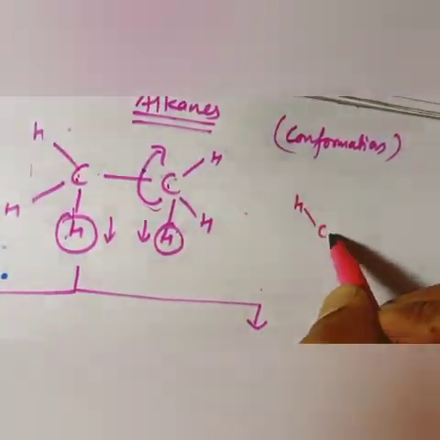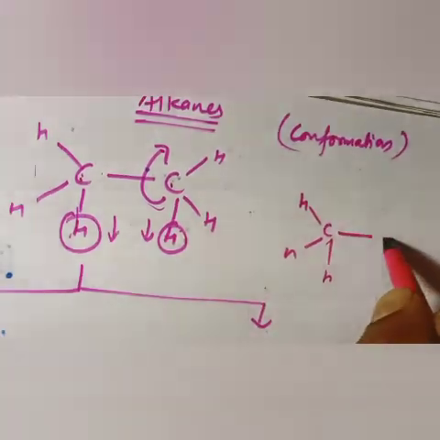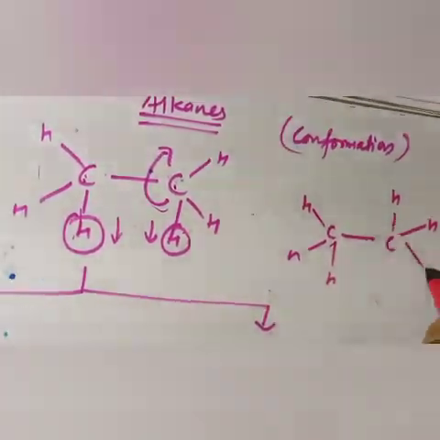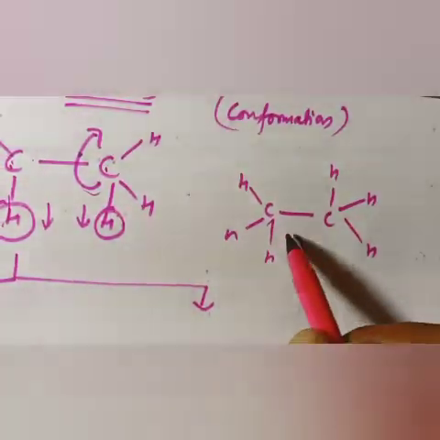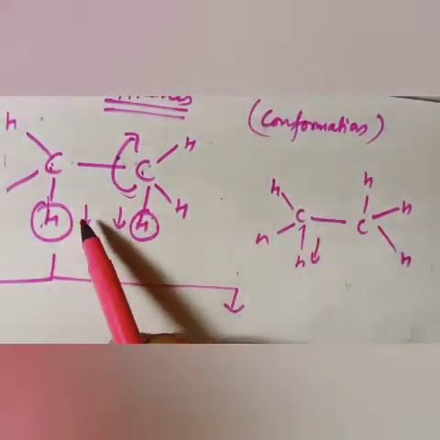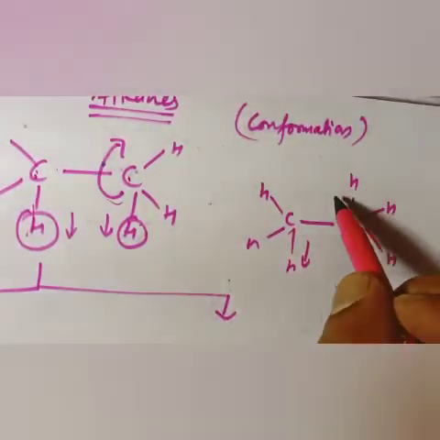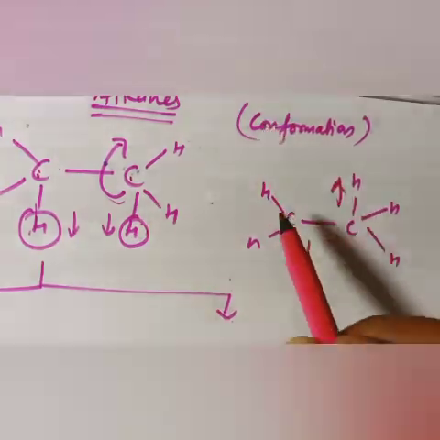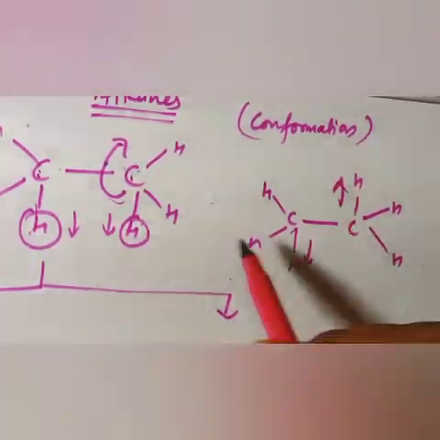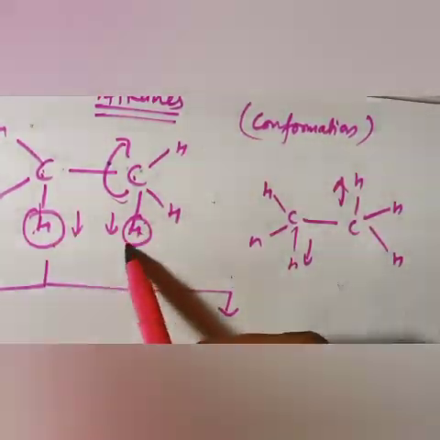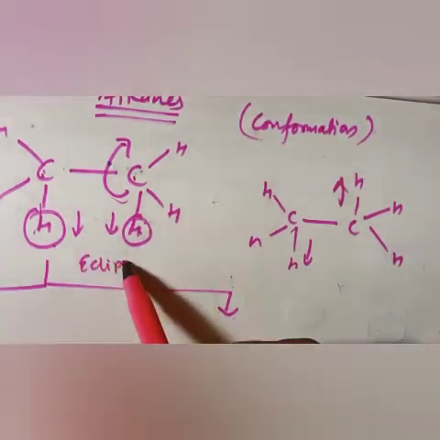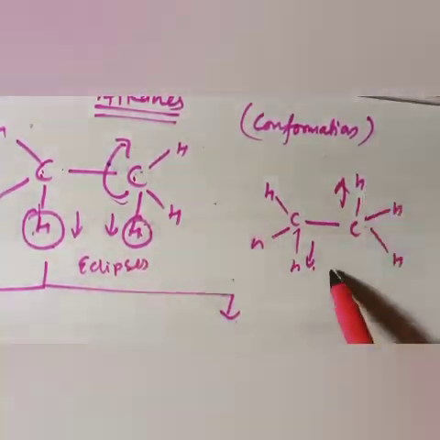It will look now like this way, hydrogen, hydrogen and hydrogen. Am I right? Yes. So in the carbon in which both hydrogens were down, now one hydrogen is down and one hydrogen is up. This is called conformation. This is a rotation. Now in this case, here two hydrogens were very close to each other. That's why it is called eclipsed. And here one hydrogen is very far away. That's why it is called staggered.